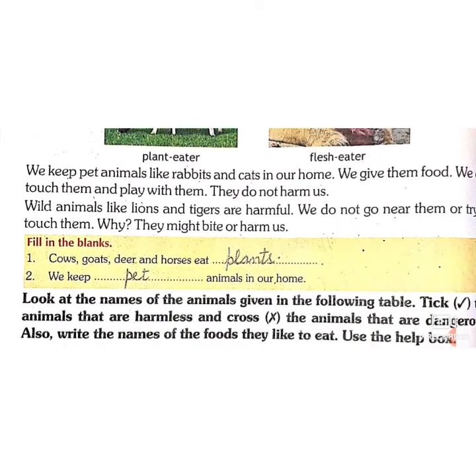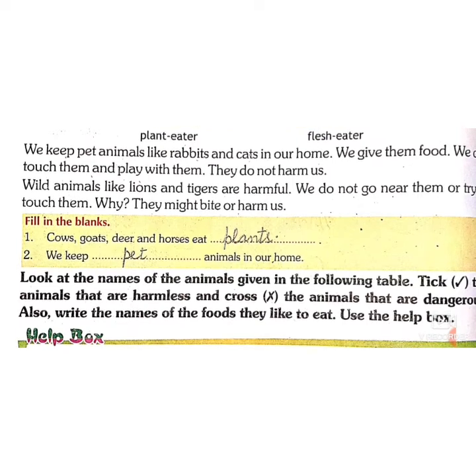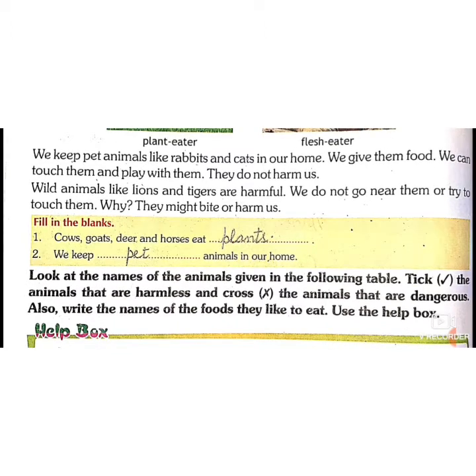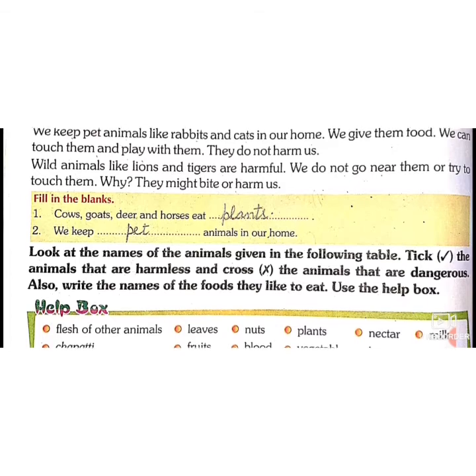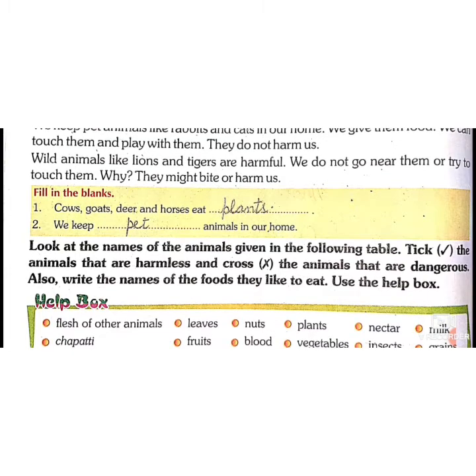Now we are going to discuss our pet animals. We keep our pets as our best friend. We love them, we take care of them as they cannot tell us their needs. So we should take care of their needs. We give them proper food, we can touch them, we can play with them. But we cannot play with wild animals because they are dangerous, like lion, tiger. So we do not try to go near them or try to touch them because they can bite us, harm us or kill us.